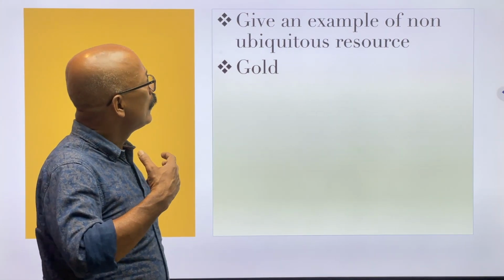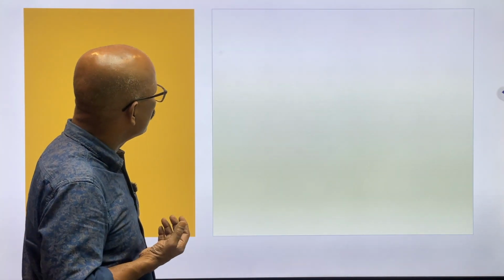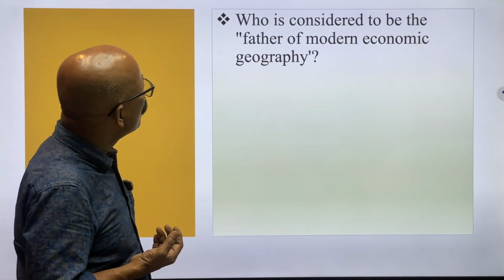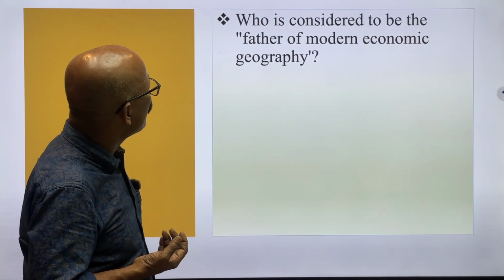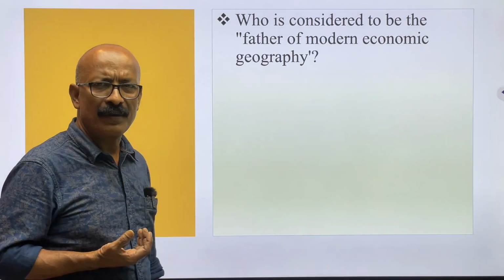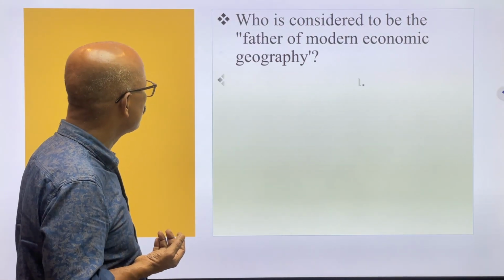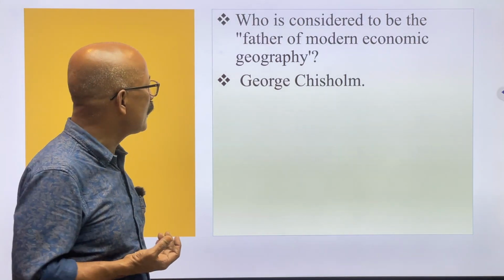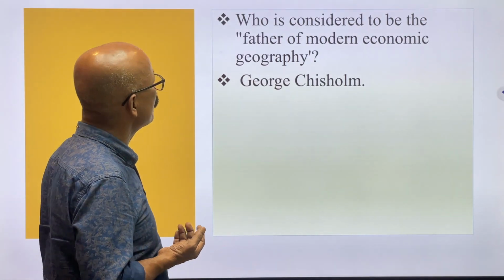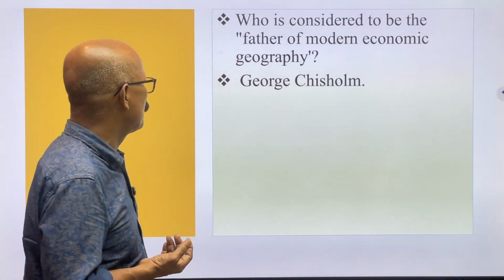And then next question, who is considered to be the father of modern economic geography? The correct answer is George Chisholm, the father of modern economic geography.